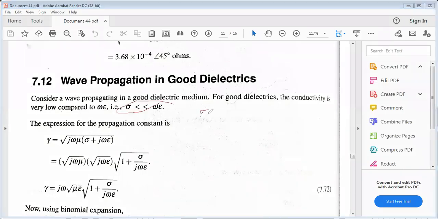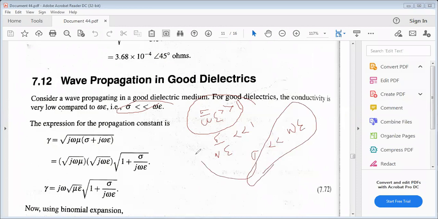Sigma by omega epsilon much greater than 1 is the condition for conductors, and sigma by omega epsilon much less than 1, meaning sigma much less than omega epsilon, is the condition for good dielectrics.